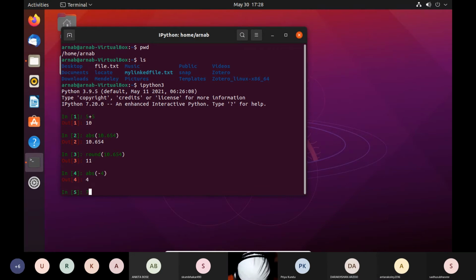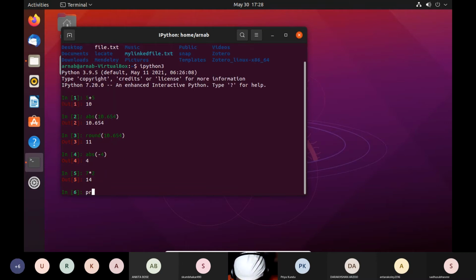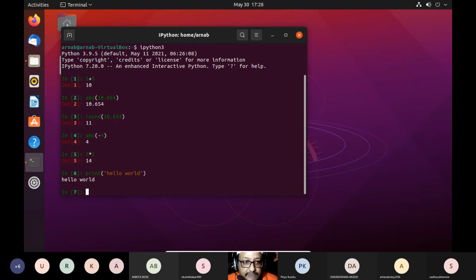So write 7 into 2. You can say print hello world. See, it is printing hello world. So nowadays, you are working on a Linux compiler. This is you using a terminal.